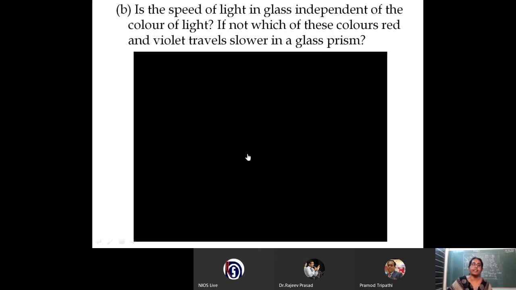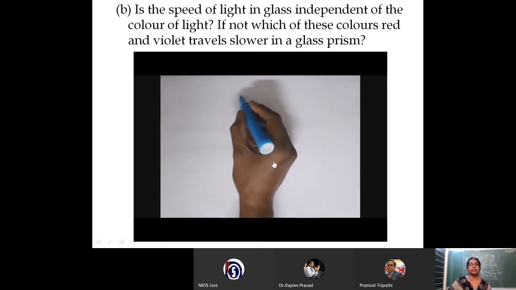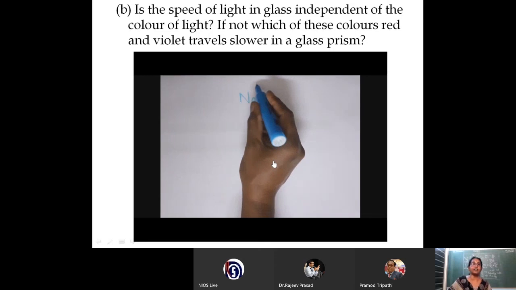So let us see another question. Is the speed of light in glass independent of the color of the light? If not, which of these colors, red and violet, travels slower in a glass prism? So what is your opinion? Is the speed of light in glass independent of the color? Definitely not. So no is the answer. It depends on the color.